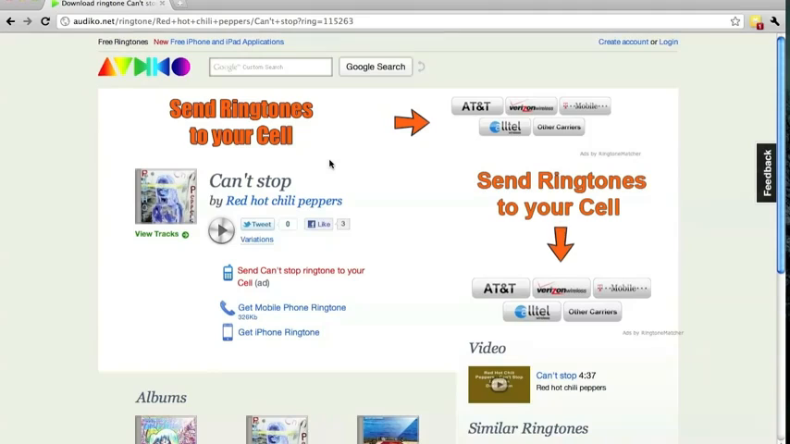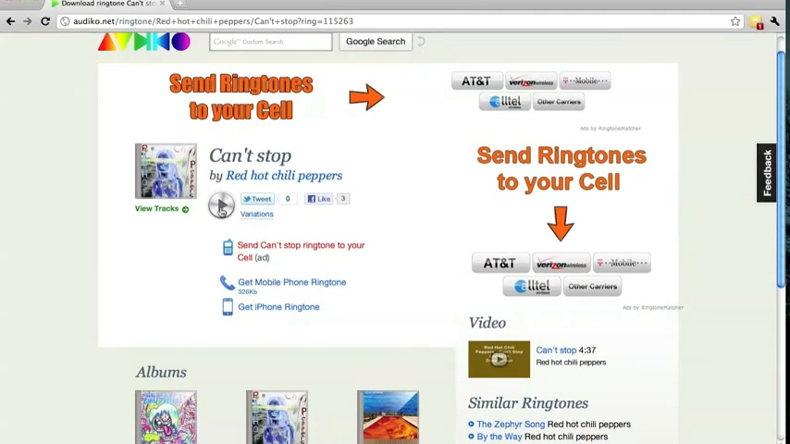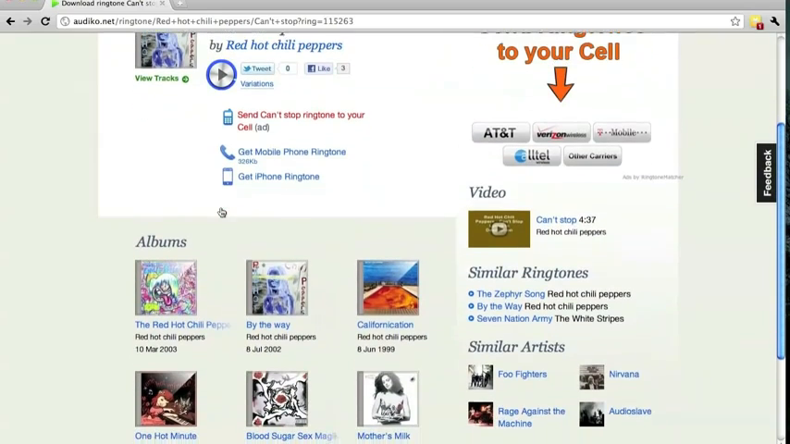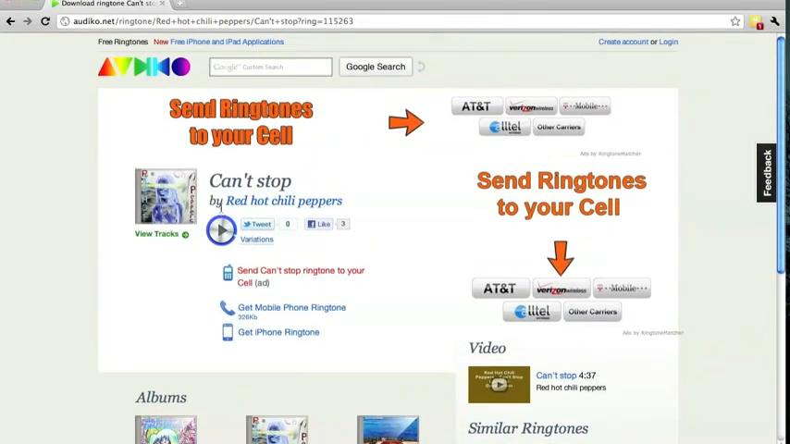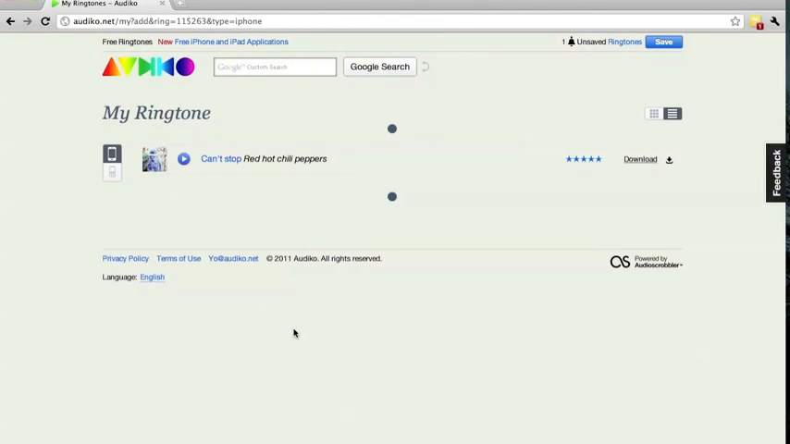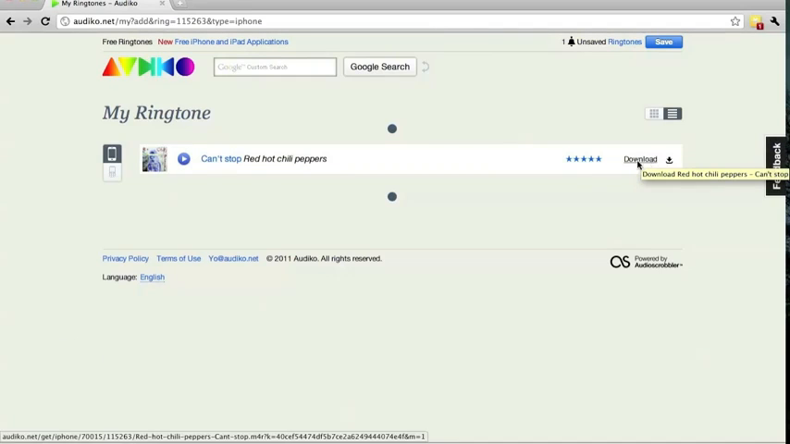I click on it, and right here you can click play. And there, that's how you can hear the sounds. And then right there where it says Get iPhone Ringtone, you're going to click that. Okay, go to the right, download.